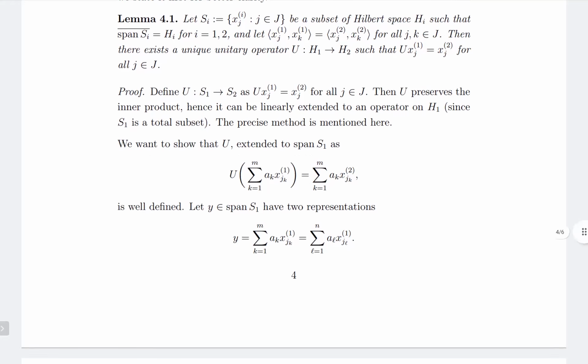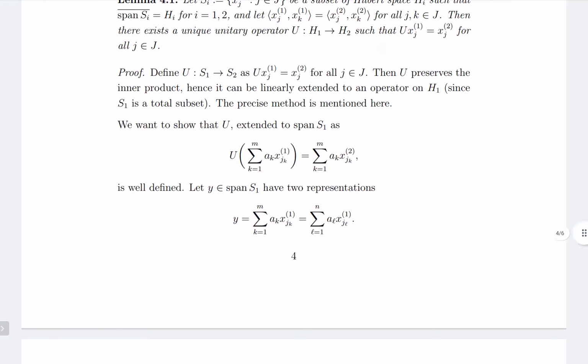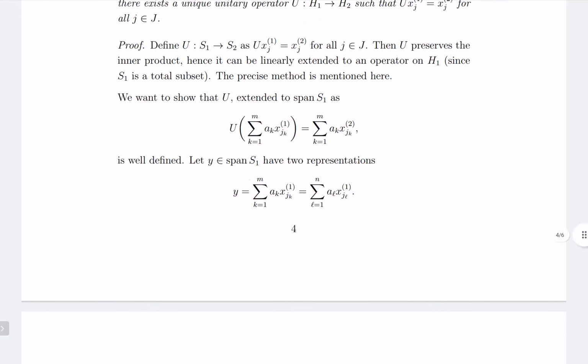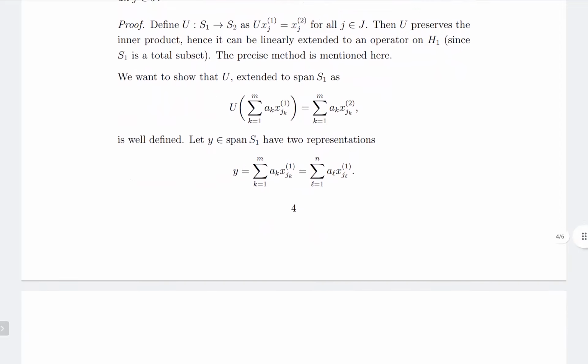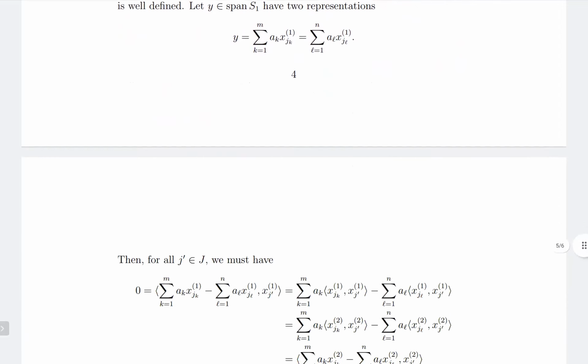So the proof is very trivial. What you have is just map xj1 to xj2, and then because the inner product of xj1, xk1 is equal to that of xj2, xk2, you can extend this linearly. That's also because S1 and S2 are total subsets of H1 and H2.